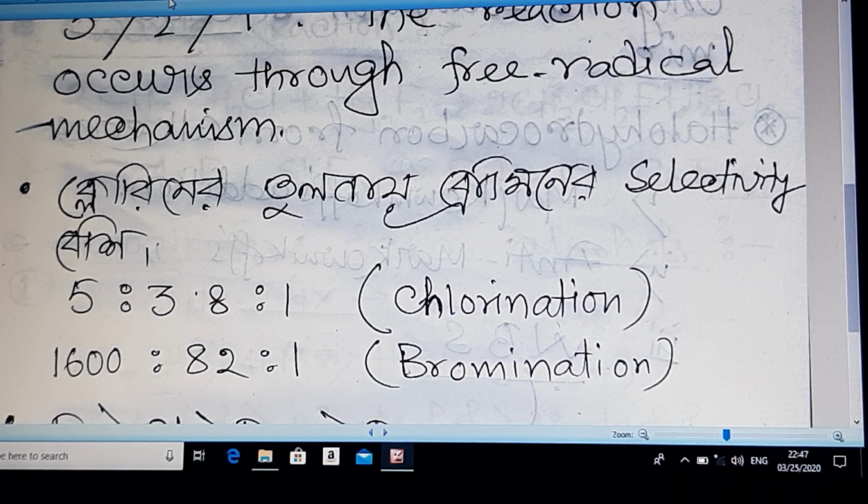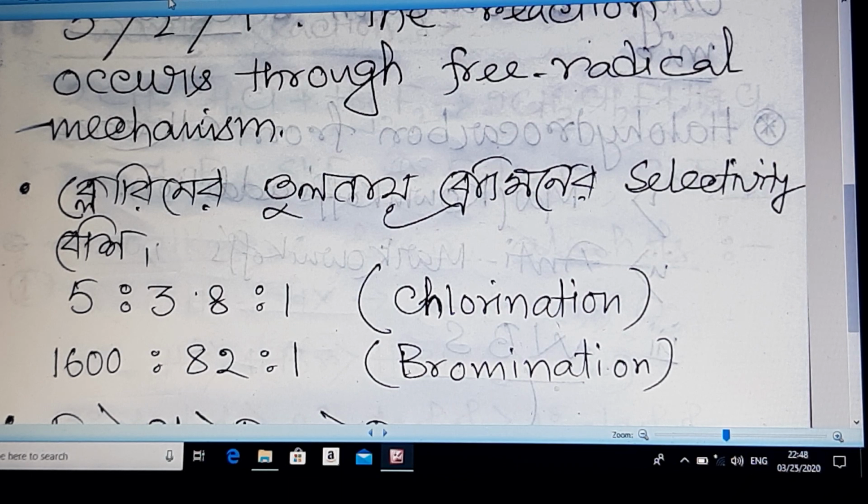You can see these two ratios. If you chlorinate an alkane containing 3-degree, 2-degree and 1-degree hydrogen atoms, then there will be 3 types of products, and the percentage of 3-degree substituted haloalkane will be highest, and lowest in case of 1-degree substituted haloalkane.